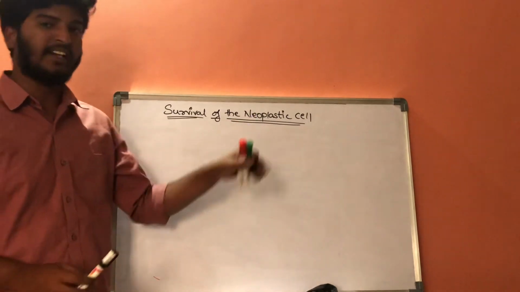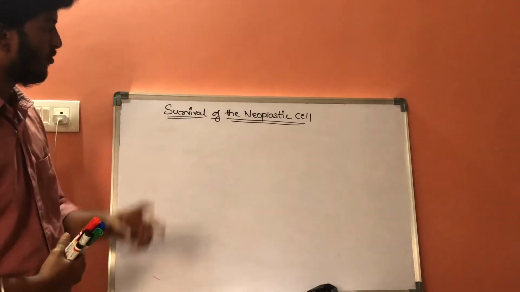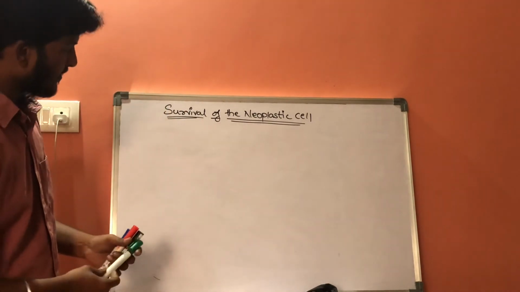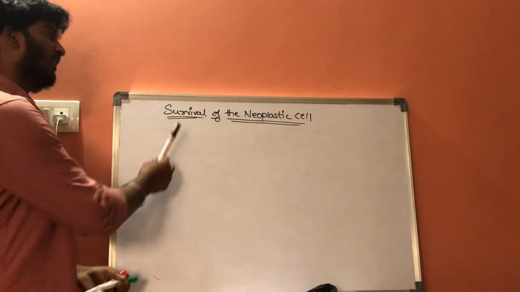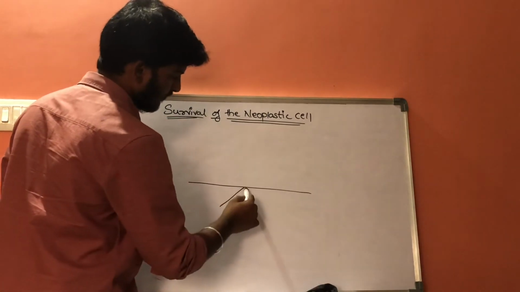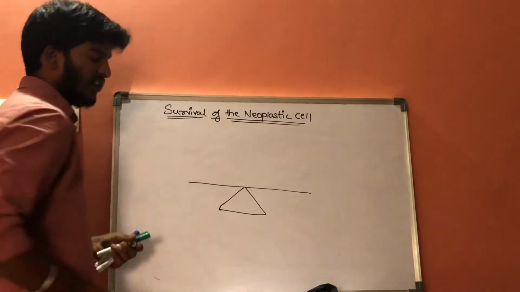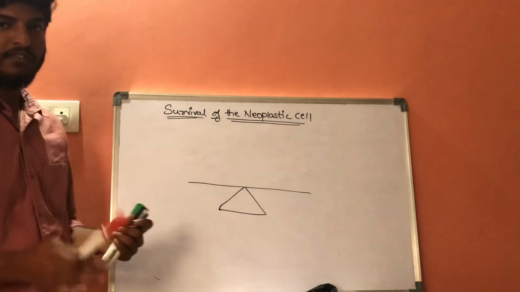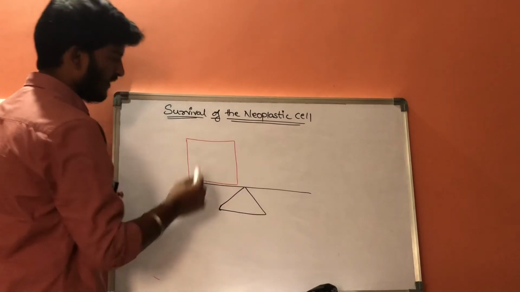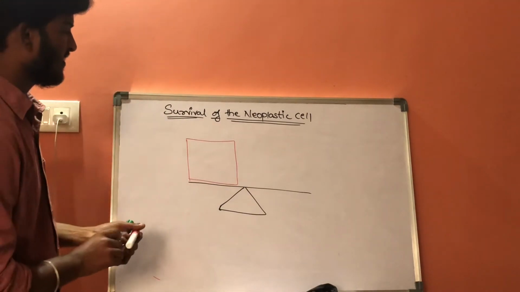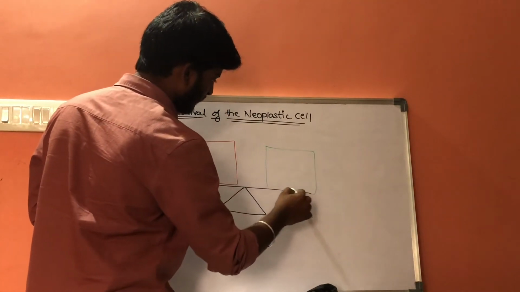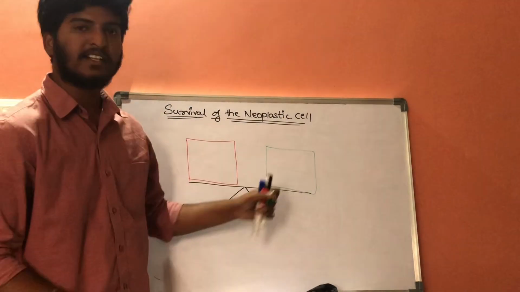At the beginning, in the introduction of neoplasia, we discussed the two types of genes related to survival. In order for the neoplastic cell to live, there should be a balance between the two sets of genes. Here this is one set of genes, and here this is the other set of genes.